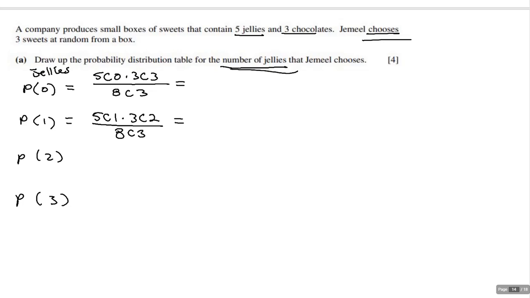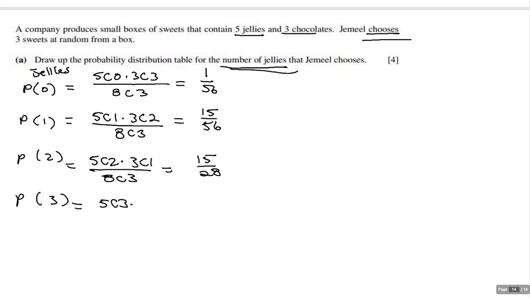All right, so hopefully you did that. Here's the answers I come up with for these. I've got 1 over 56 for this one. I've got 15 over 56 for this one. Here, this is going to be 5 choose 2 times 3 choose 1 over 8 choose 3. That I have 15 over 28. And then the last one is going to be 5 choose 3. That's where I get all 3 jellies. 3 choose 0, all divided by 8 choose 3. And that one I get is 5/28.